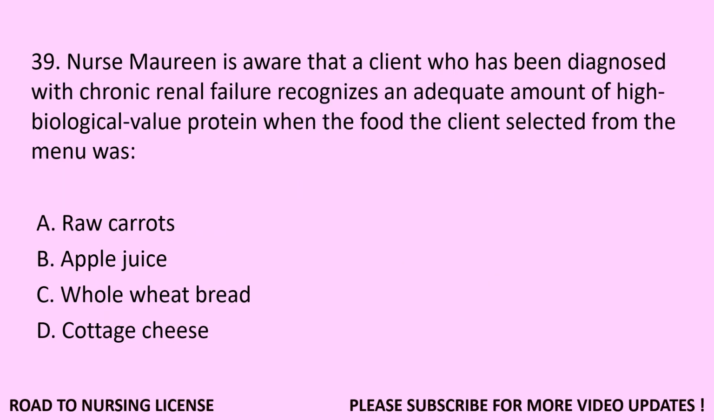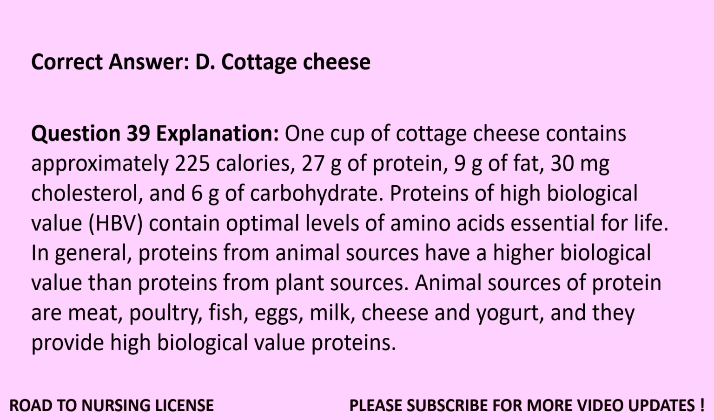Question 39. Nurse Maureen is aware that a client who has been diagnosed with chronic renal failure recognizes an adequate amount of high biological value protein when the food the client selected from the menu was A. Raw carrots. B. Apple juice. C. Whole wheat bread. D. Cottage cheese. Correct answer, D. Cottage cheese.